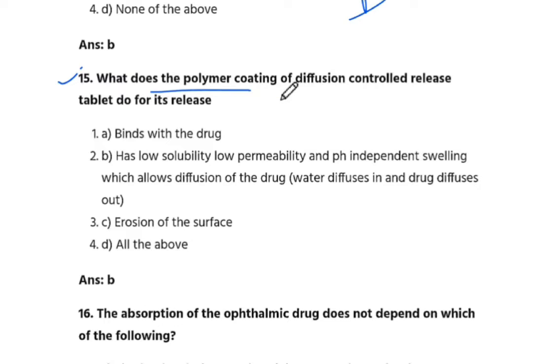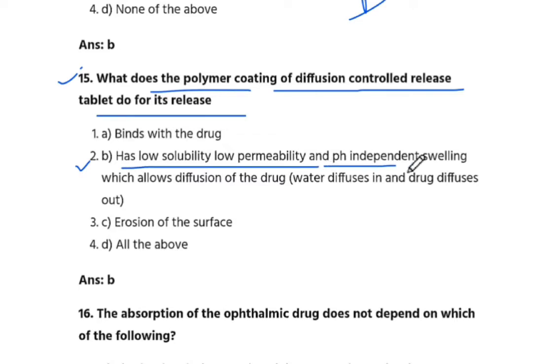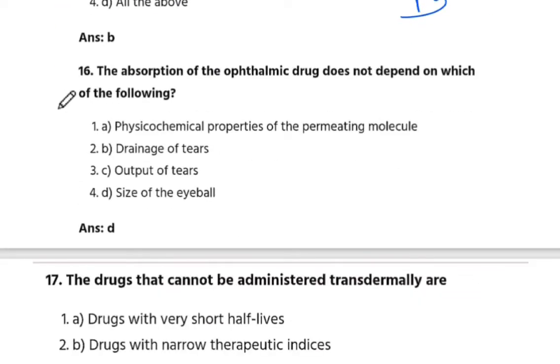Next हम बात करते हैं 15 question number. What does the polymer coating of diffusion controlled release tablet do for its release? The answer is B. Has low solubility, low permeability and pH independent swelling, which allows diffusion of the drug. Water diffuses in and drug diffuses out. The answer is B.